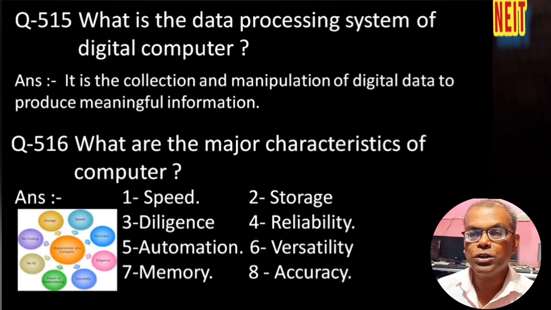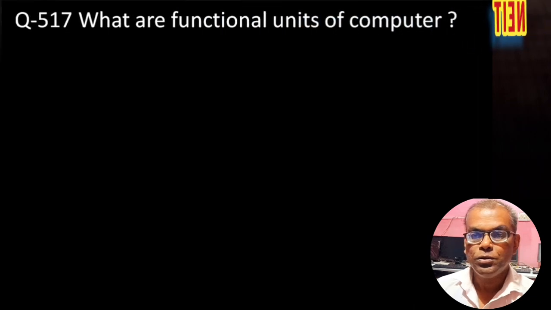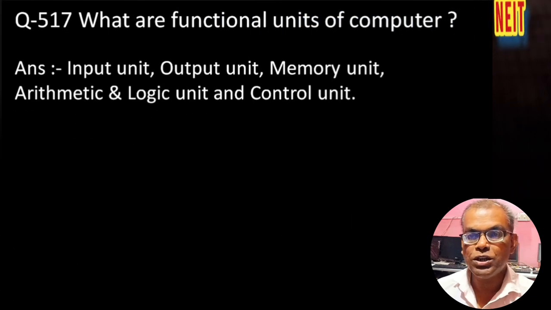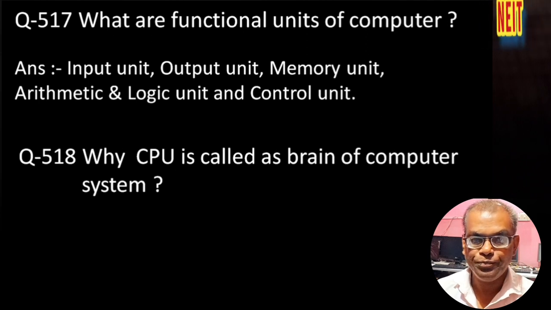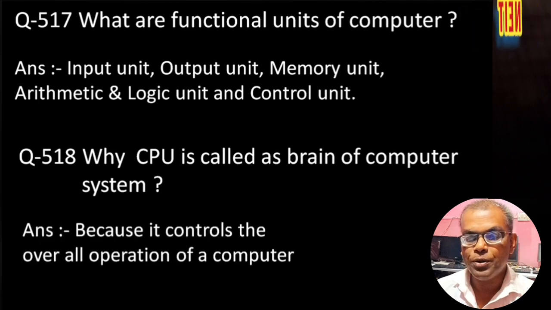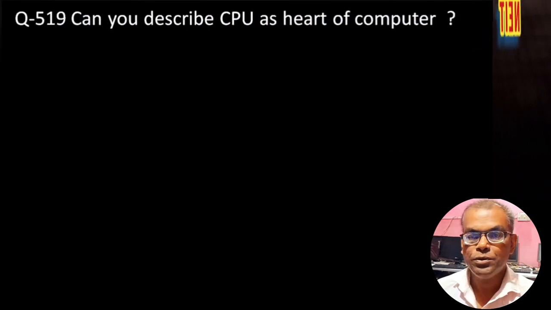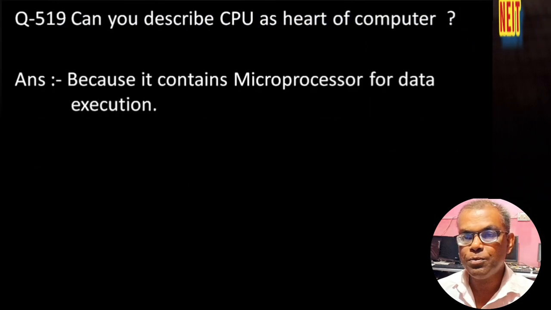What are functional units of a computer? There are 5 major functional units such as input unit, output unit, memory unit, arithmetical and logical unit and control unit. Why CPU is called as a brain of a computer system? Because it controls the overall operation of a computer. Can you describe CPU as a heart of a computer? Because it contains a microprocessor for data execution.